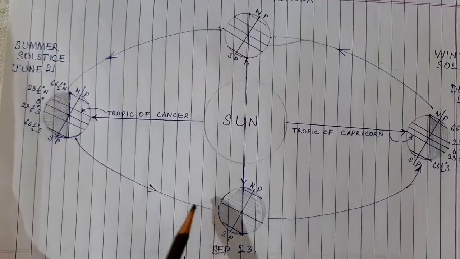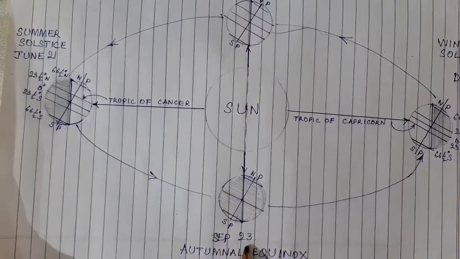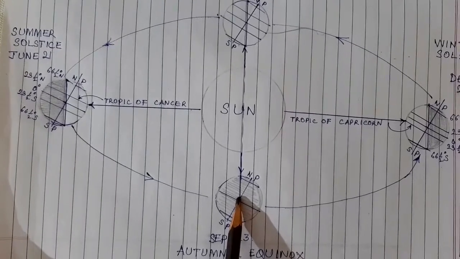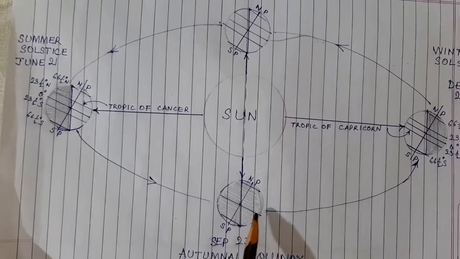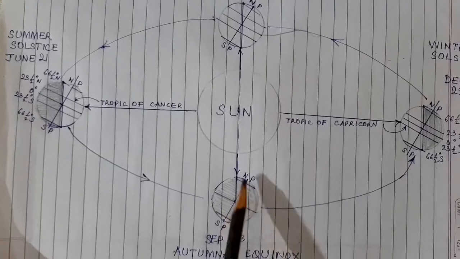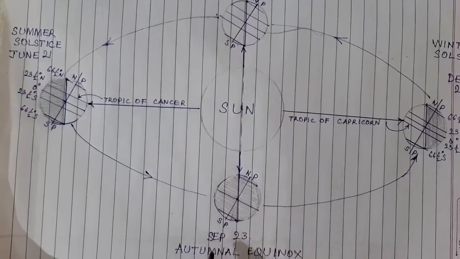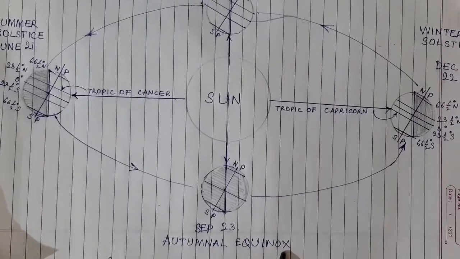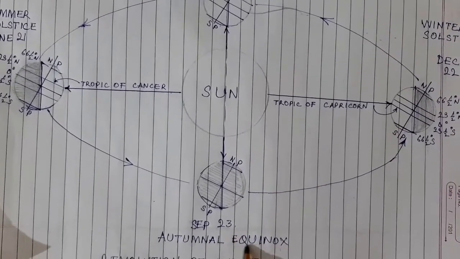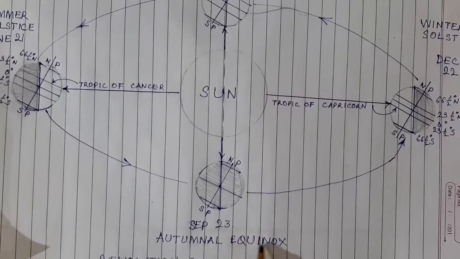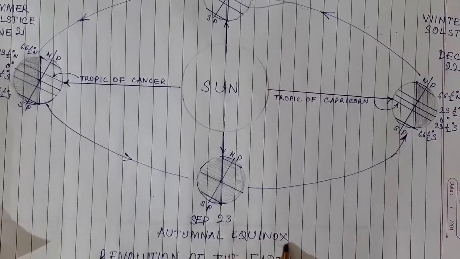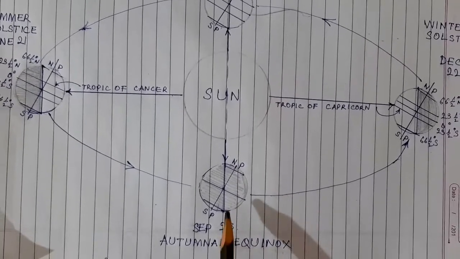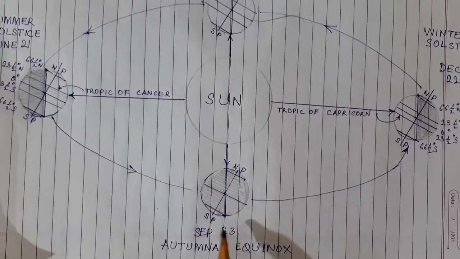During the position of the earth on 23rd September, the sun is directly over the equator. And at this time, there is equal day and equal night all over the world. So it is called autumnal equinox because it is autumn season in the northern hemisphere, and the word equinox comes from two words, equi and nox. Equi means equal and nox means night. So at this time there is equal day and equal night all over the world.